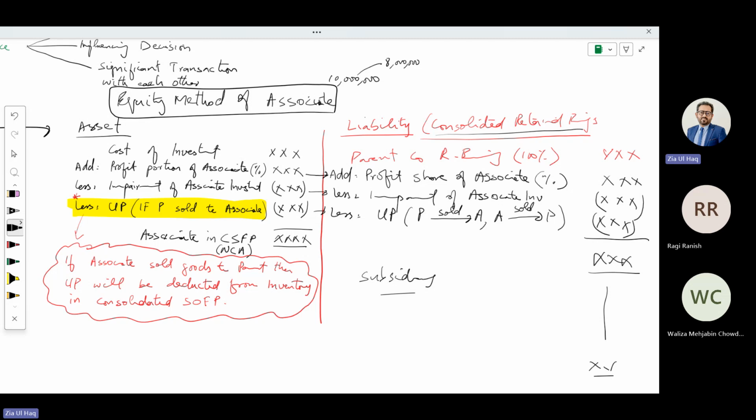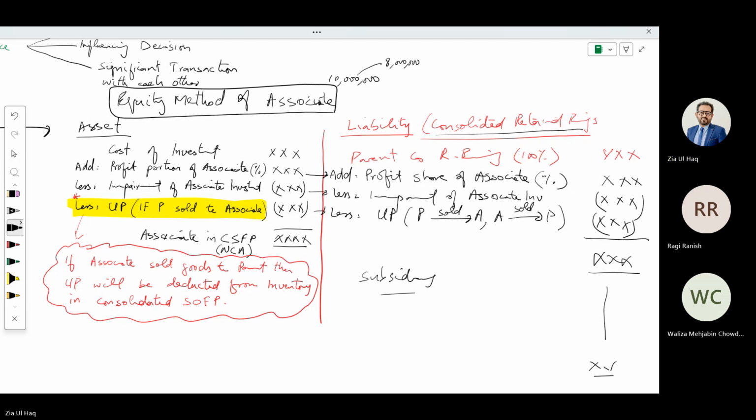Sir, when an associate sells to the parent, do you subtract it? Then we need to deduct the unrealized profit part from inventory in consolidation, yes, and it should be deducted from retained earnings as well. How about cost of sales? Cost of sales, ultimately closing inventory will go into cost of sales, so from the profit and loss account that will automatically be added there.